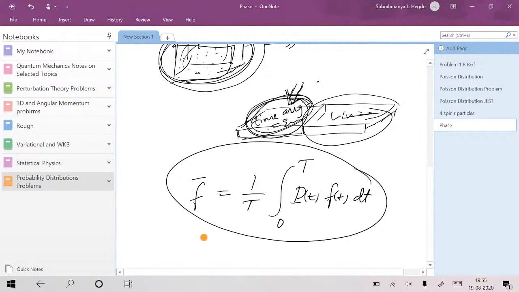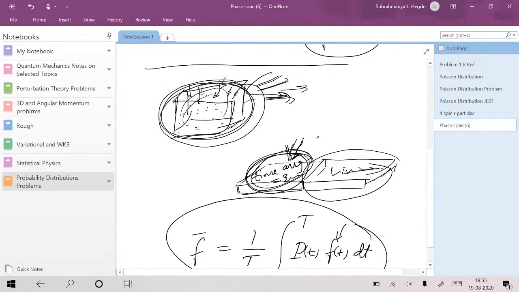But we can't do the time average, because to do the time average we should track the individual dynamics of the individual particle. That's the main thing that we are avoiding here. We can't track the dynamics of the individual particle. That's why we go for what is called the ensemble average. Again, that's what I need to convince you of.